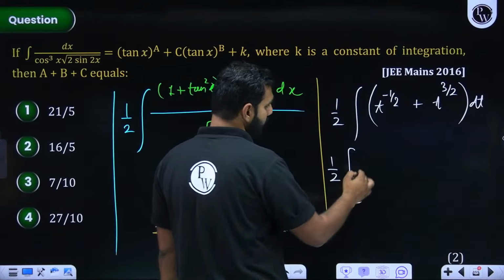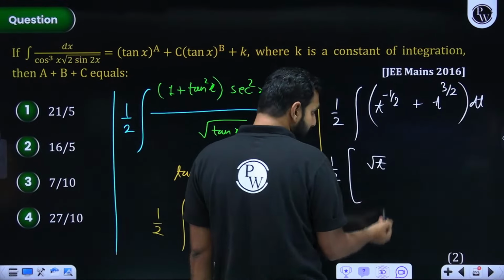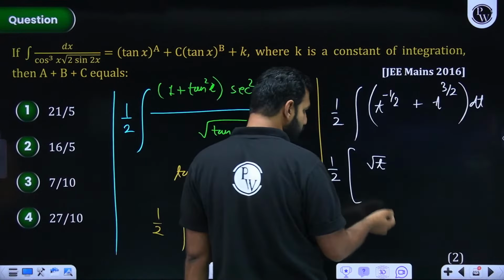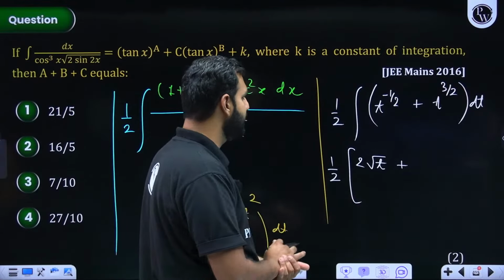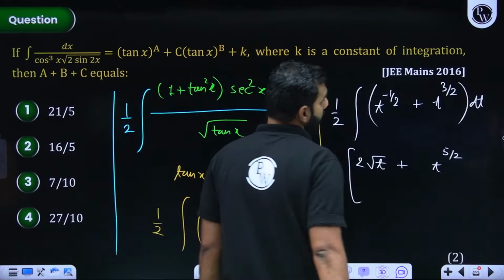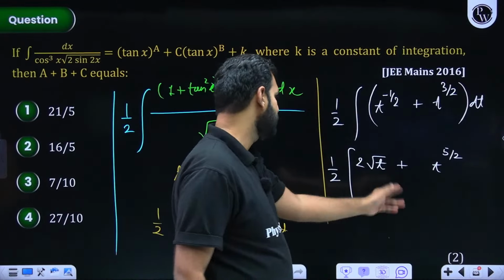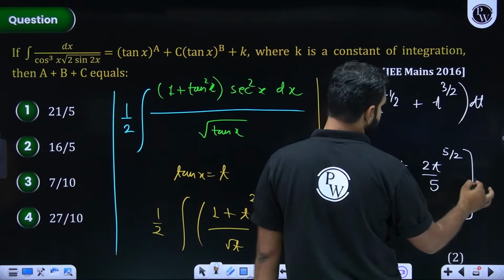Half of what? T to the power minus 1 by 2 plus 1, that is t to the power 1 by 2, so that is root t, divided by what? 1 by 2, that is 2, plus t to the power 3 by 2 plus 1, that is t to the power 5 by 2. So it should be t to the power 5 by 2 divided by 5 by 2, which means what? 2 by 5. So this is 2 by 5 plus c, of course, that is your k.